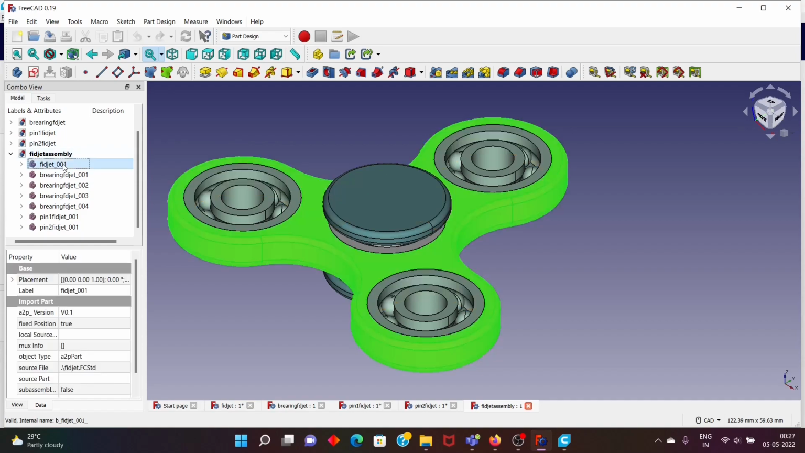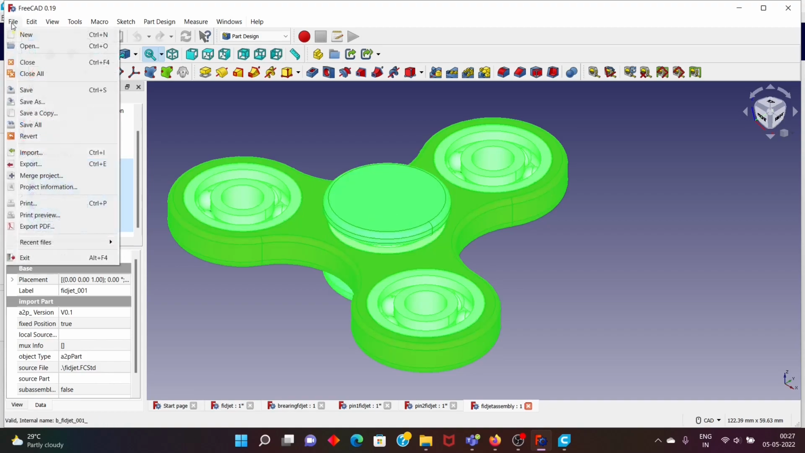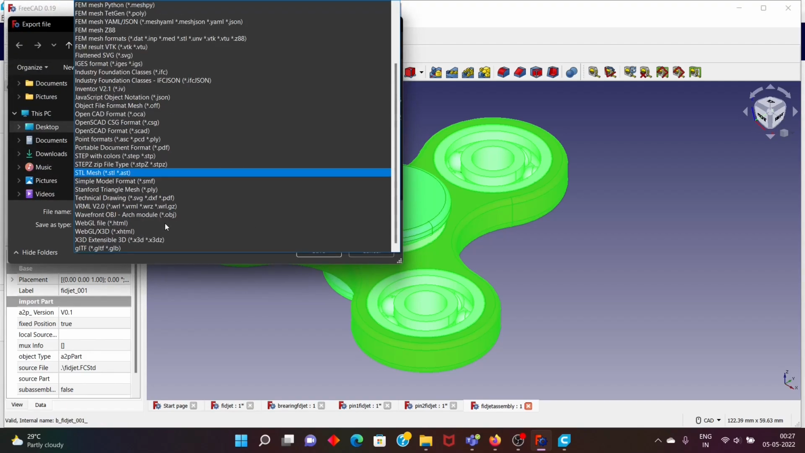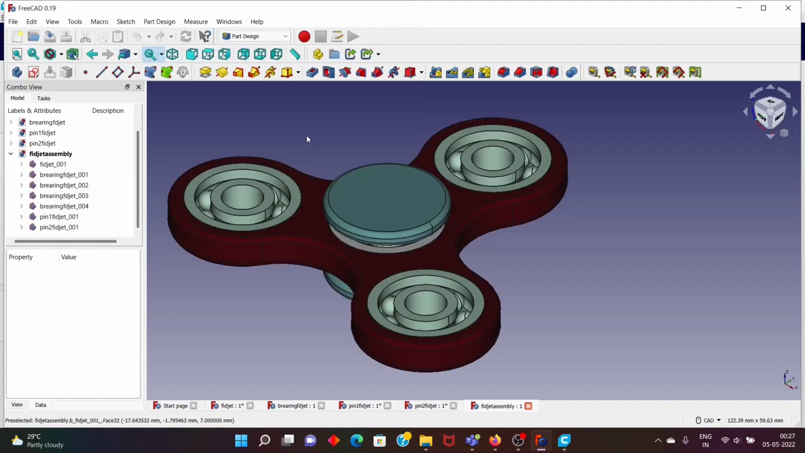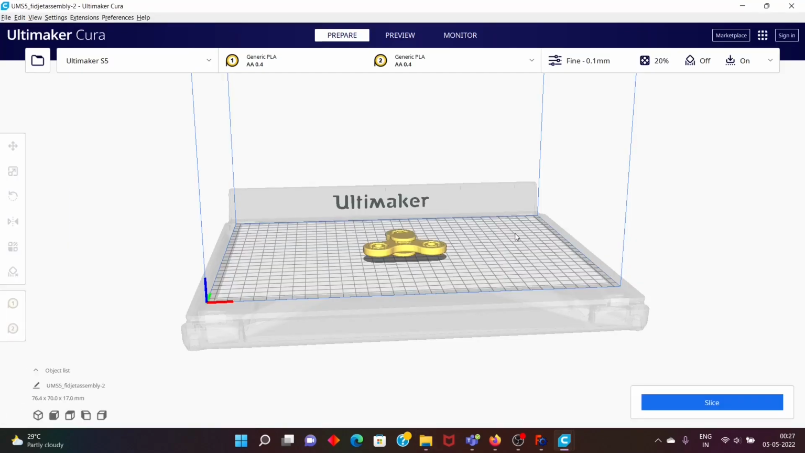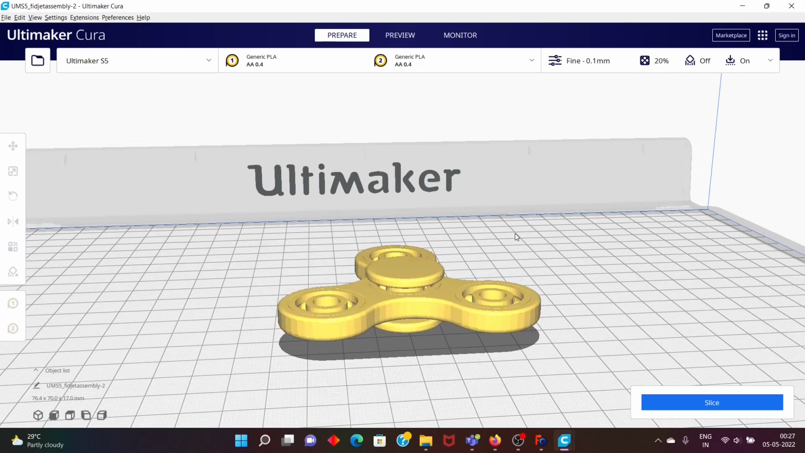Now let's select all the parts to export the file to Ultimaker Cura. We have to export the file in STL mesh form. Now the file is exported to Ultimaker Cura. Let's open the file. As we can see, we have the 3D model of the fidget spinner I have made here.